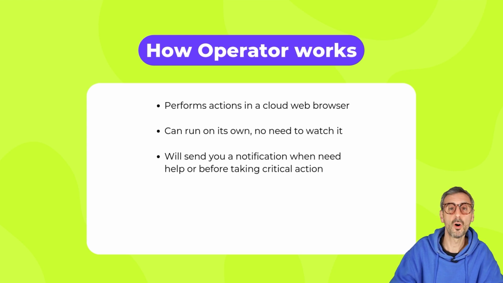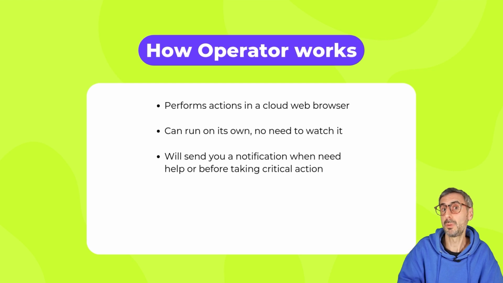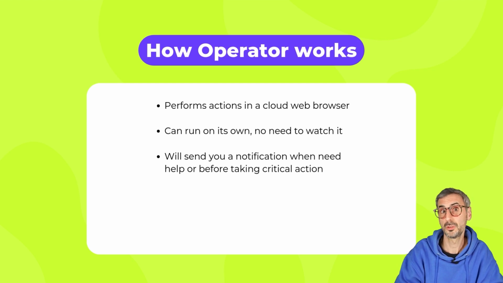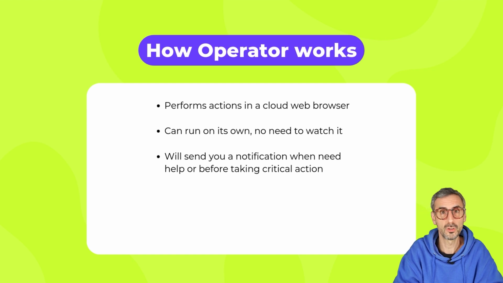So right now, operator runs on the web version of ChatGPT, but there are plans apparently to also introduce that feature to mobile, probably at some point as well to the desktop apps on both iOS and Windows. So you will receive the appropriate notification. If you're on your phone, you probably get a push notification. If you are on your desktop, you probably get a system notification.